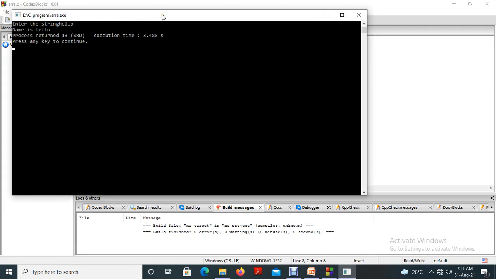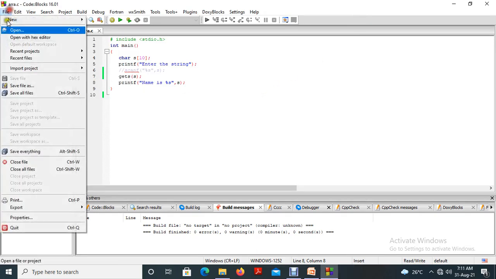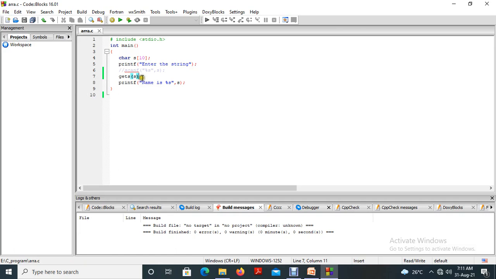Okay, now it's working. So here, gets is a function that collects the value and prints the value in this program. So what is the difference between these two? That is a very important thing.